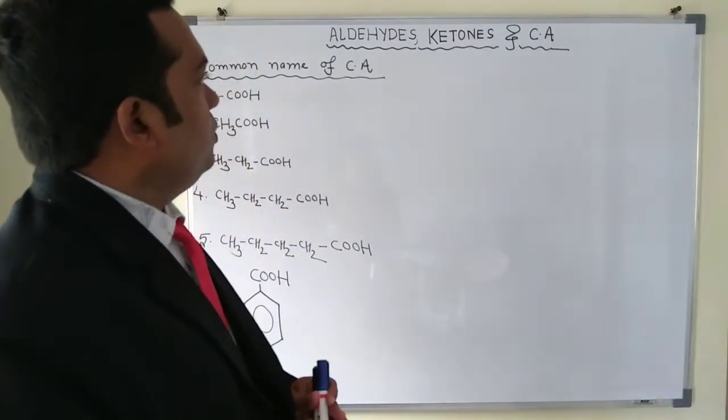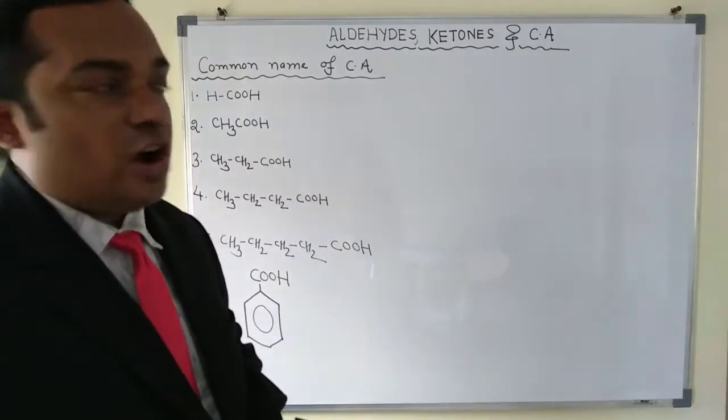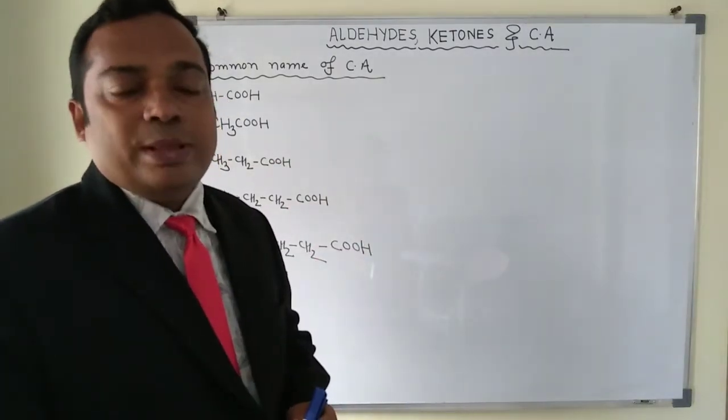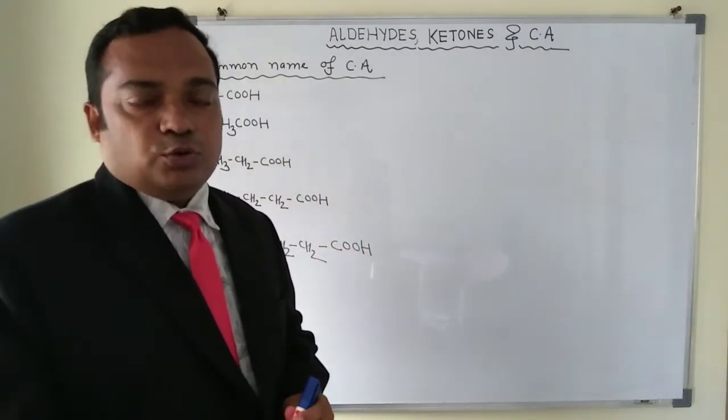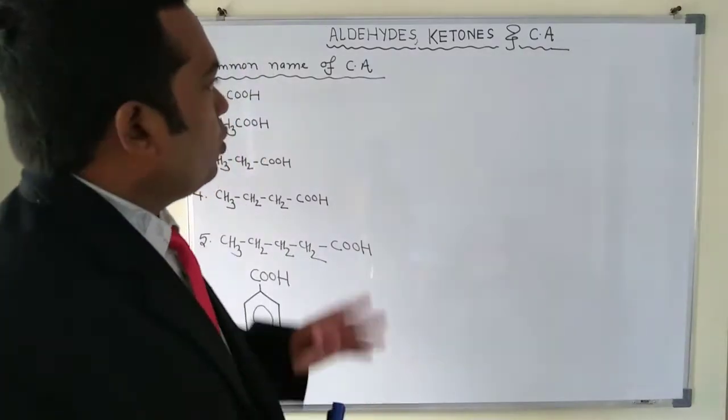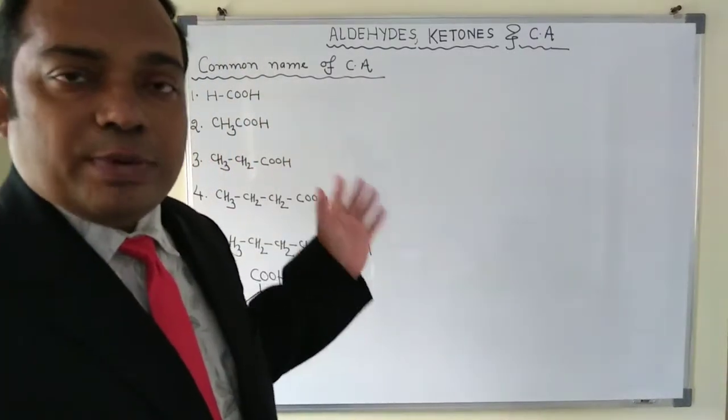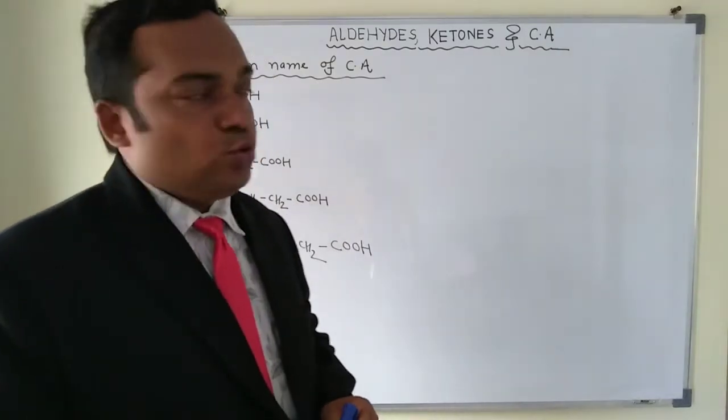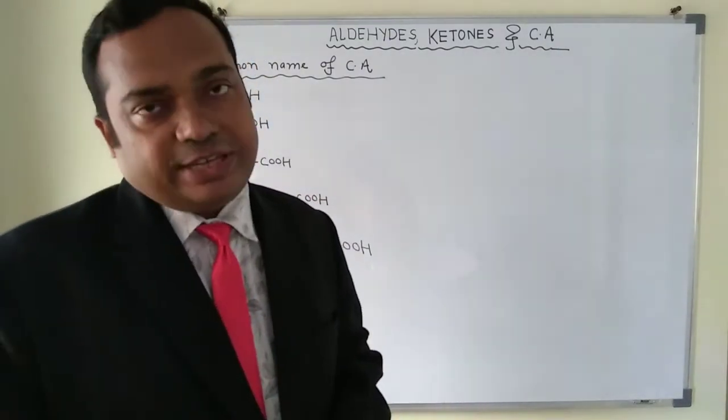In today's segments we are going to start with carboxylic acids, nomenclature of carboxylic acids. As you know, I have completed aldehydes and ketones, common name and IUPAC name. In today's segments we will do carboxylic acids.